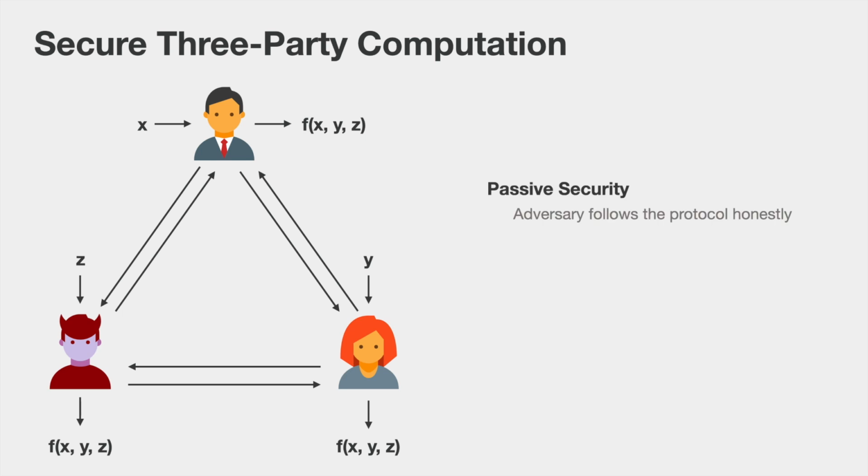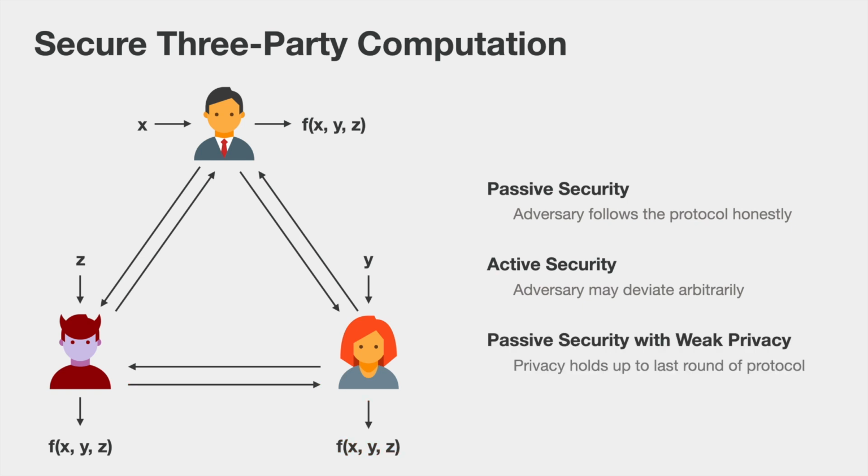We say such a protocol is passively secure if an adversary who corrupts one of those parties but follows the protocol description honestly cannot learn anything beyond what it can already deduce from seeing the output and the input of that party. We say a protocol is actively secure if an adversary who can deviate arbitrarily from the protocol cannot learn any additional information about the private inputs of the honest parties, and it cannot alter the output of the computation in some malicious way.